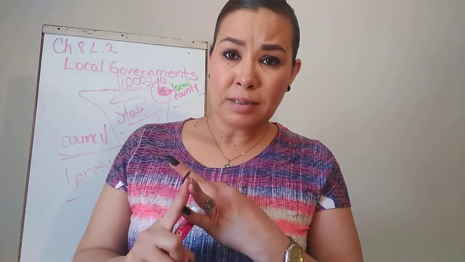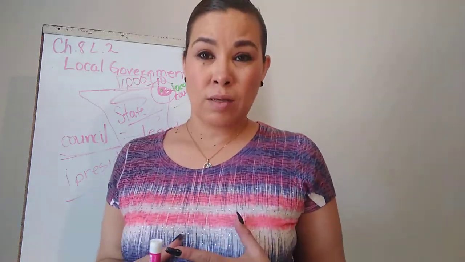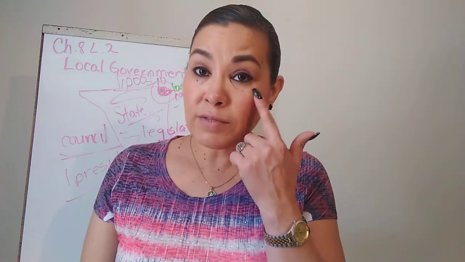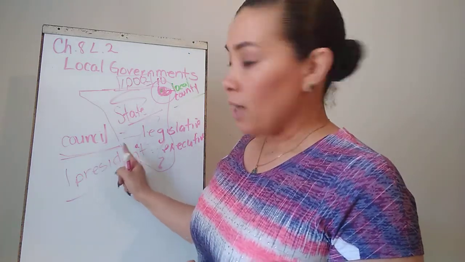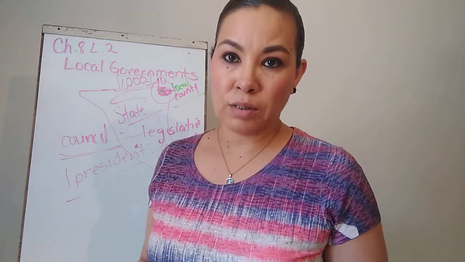We said that Teacher Patty, Mrs. Mari, and Mrs. Bonillas are the ones that make the rules. They get together and they make the rules for all the students and all the teachers. Well, Mrs. Ortiz is the principal, and she is the one that is in charge of seeing that everybody is following the rules. The same thing happens here. The council makes the laws. The president sees that everybody is following the rules, okay?